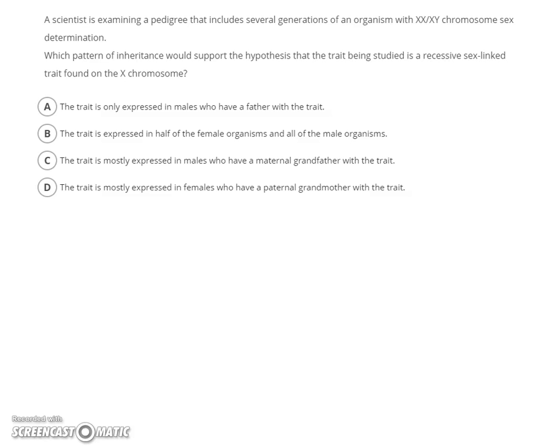Next up, we're looking at a pedigree. It has several generations of an organism, and this is XX/XY chromosome sex determination. That means XX is a female, XY is a male. Which pattern of inheritance would support the hypothesis that a trait is recessive and sex-linked? So we're talking about, one of our examples would have been hemophilia. We also talked about color blindness.